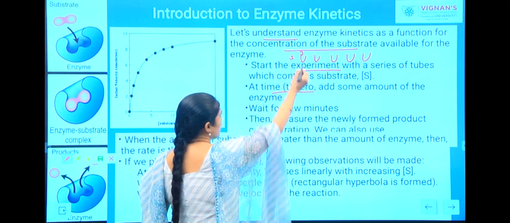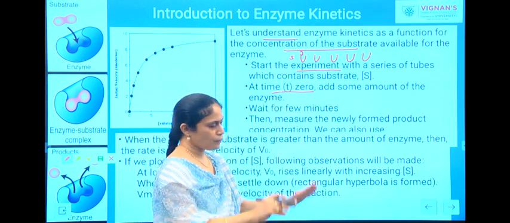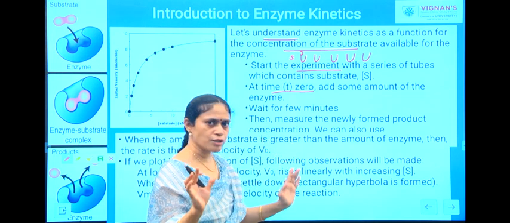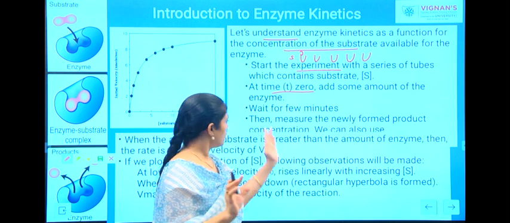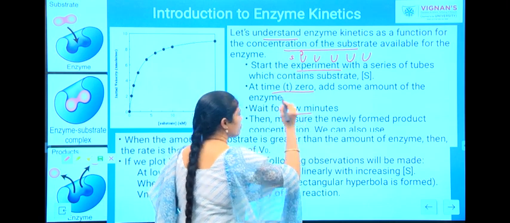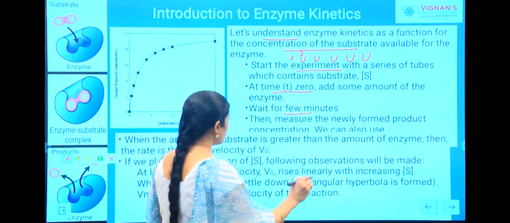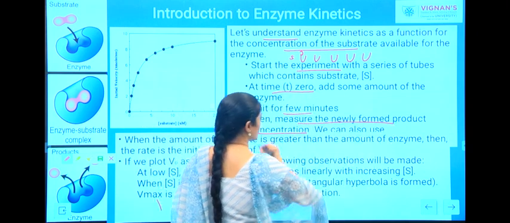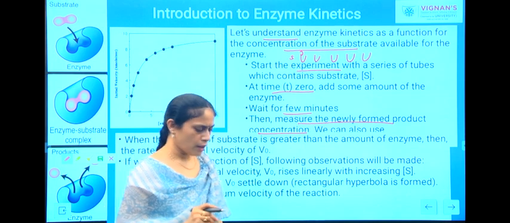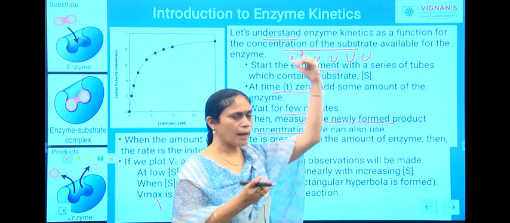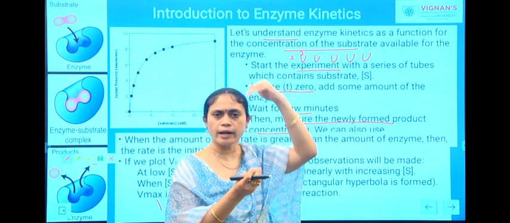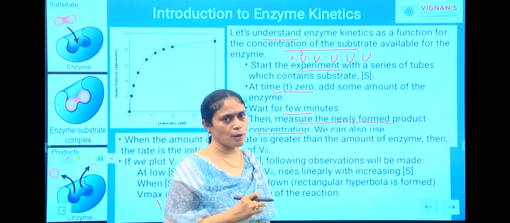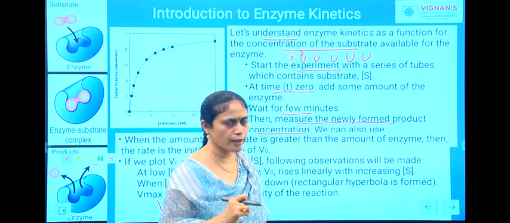After addition of the enzyme to the substrate, we will just observe how the reaction is taking place. We will leave the test tube without disturbing it for a few minutes, and then we will measure the newly formed product concentration. As we have added enzyme to the substrate, the enzyme will combine with the substrate molecule to give the enzyme substrate complex, which will further give rise to product.